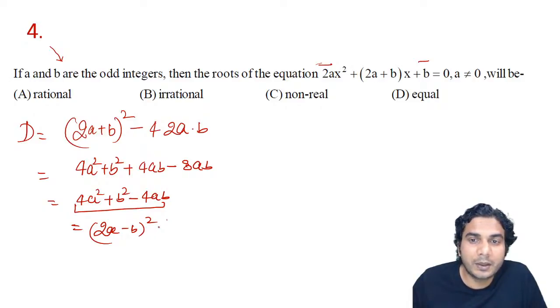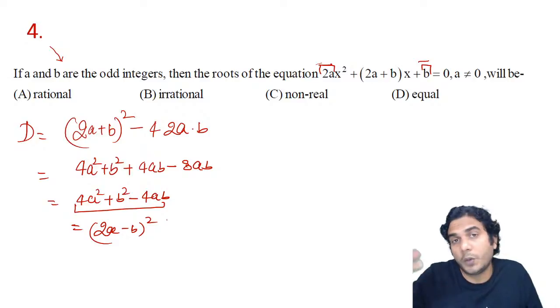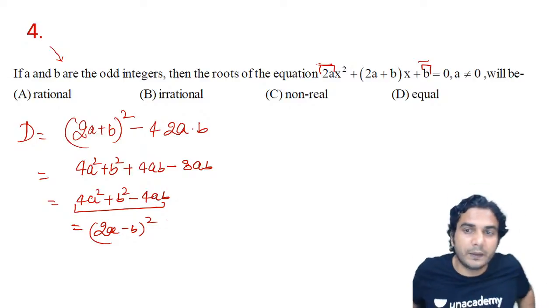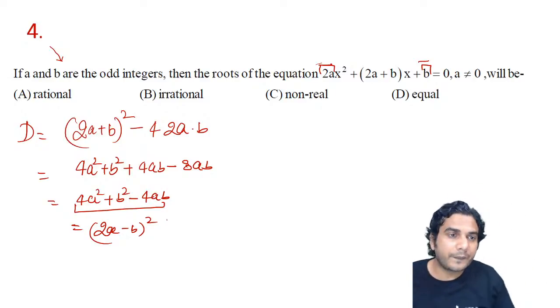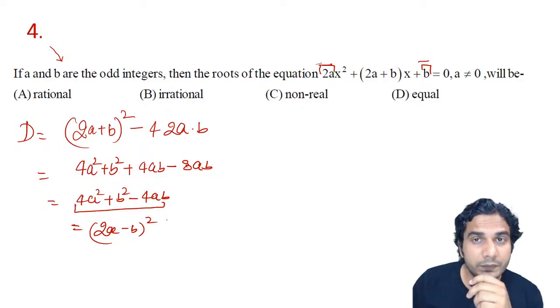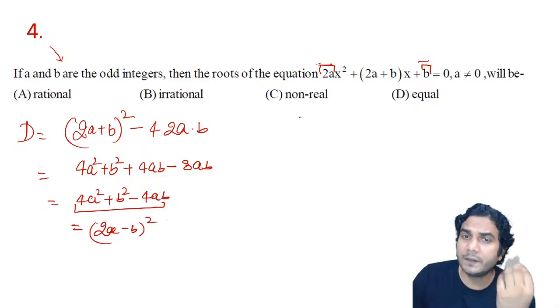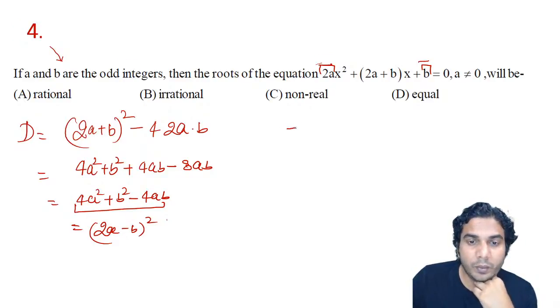Also a and b are odd integers, so that means this number is an integer, this number is also an integer. So if I write the roots, because the option of real is not given, only the options of rational and irrational are given, that means we need to check whether the roots are rational or irrational. I'll tell you here only, the condition we will write later. We know that the roots are minus b plus minus under root of, so let's put the value.